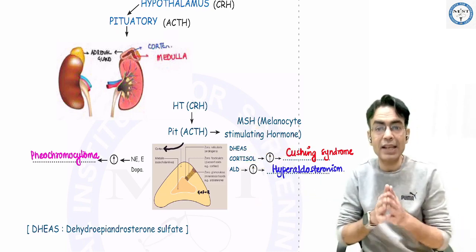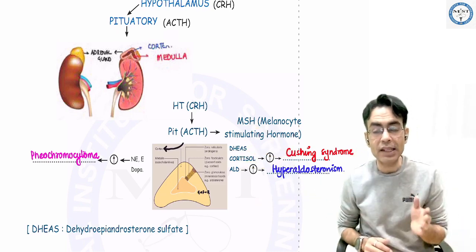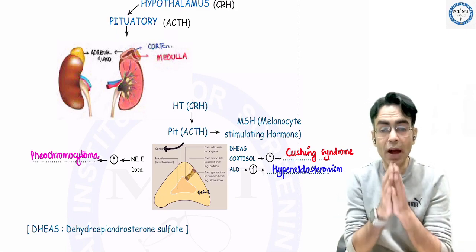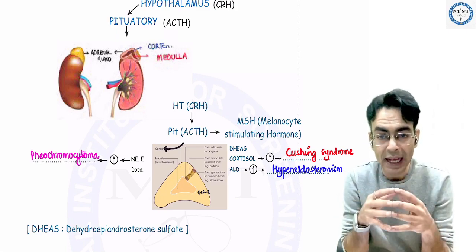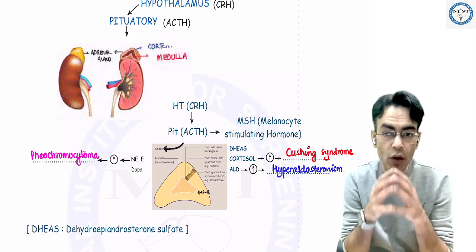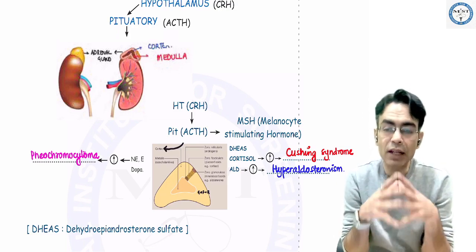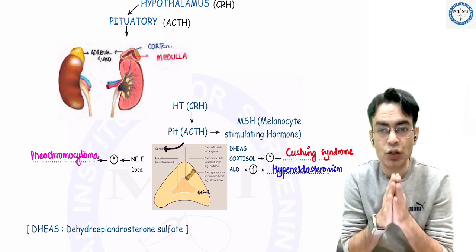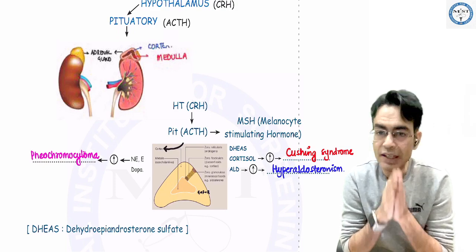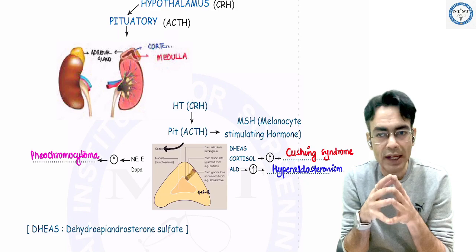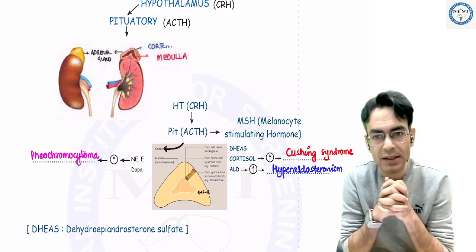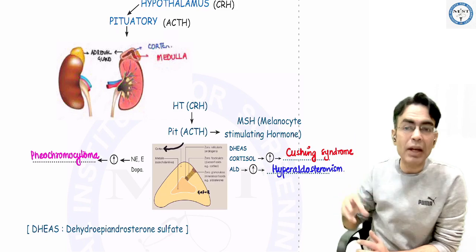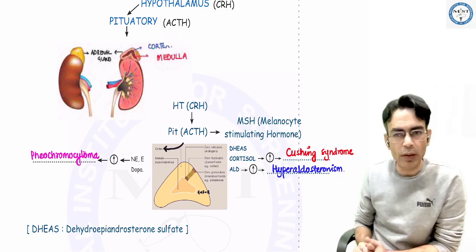Your adrenal cortex has three layers from outside to inside: GFR, glomerulosa, fasciculata, reticularis. Glomerulosa is going to secrete aldosterone, fasciculata cortisol, and reticularis, the innermost, is going to secrete DHAS. The adrenal medulla is going to secrete epinephrine and norepinephrine, a little bit of dopa also.